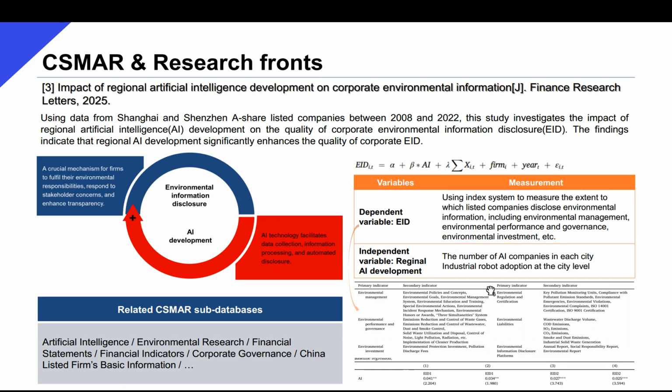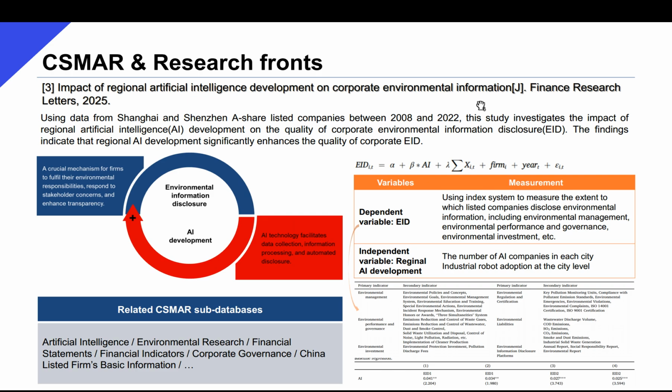Now, the third example studies the impact of regional AI development on the quality of corporate environmental information disclosure. Environmental information disclosure is a crucial mechanism for firms to fulfill their environmental responsibilities, respond to stakeholder concerns, and enhance transparency. With the development of AI, the environmental regulatory process can be improved by AI-empowered data collection, information processing, and automated disclosure.